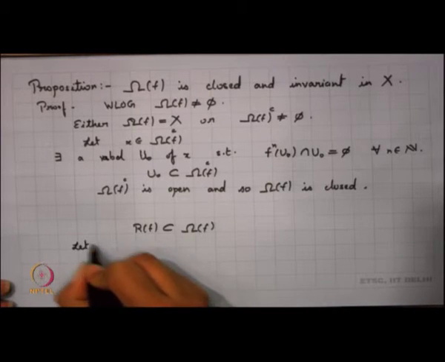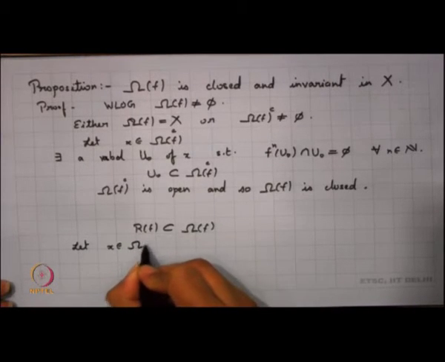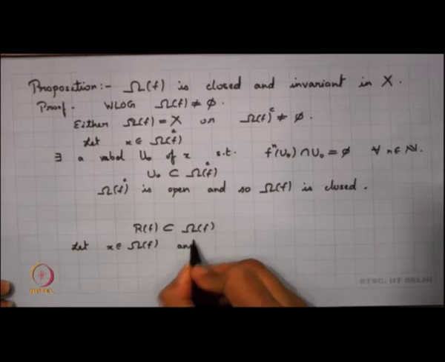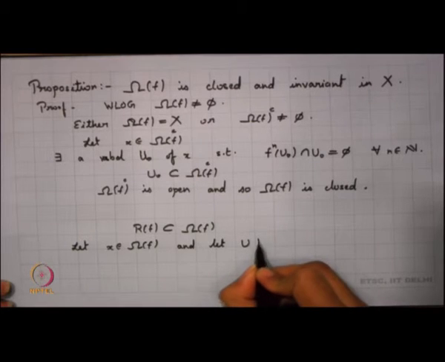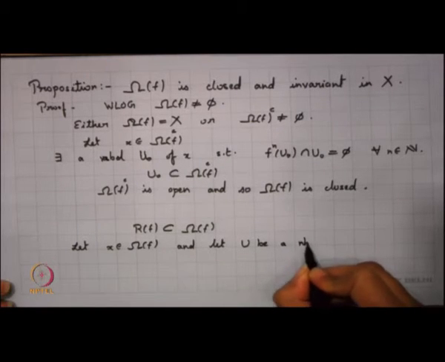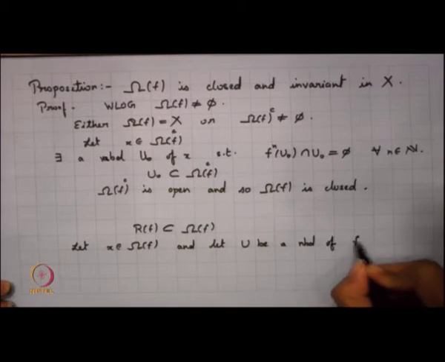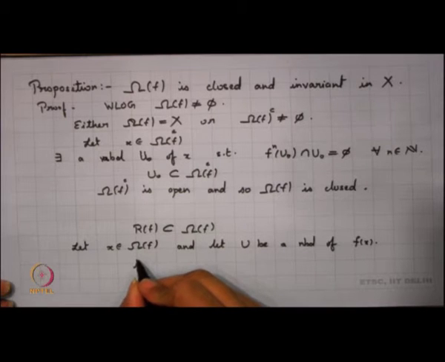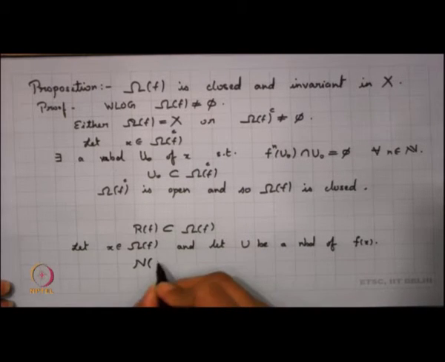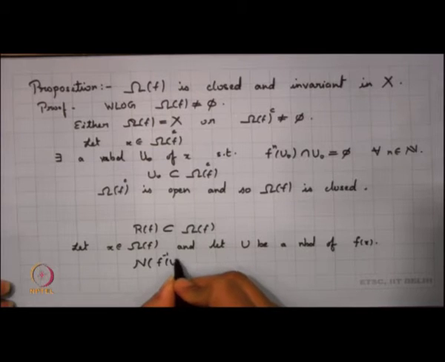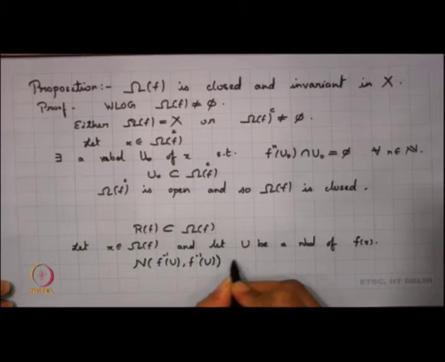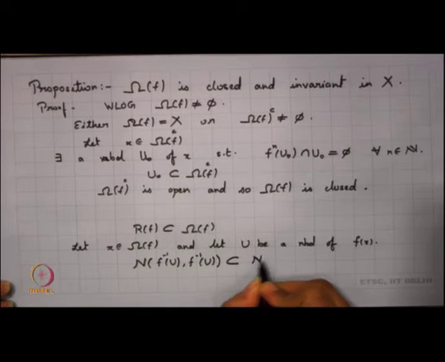Let my x be a non-wandering point, and let my u be a neighborhood of f x. Now, u is a neighborhood of f x. We simply note that the hitting set f inverse u will be a subset of n u u.